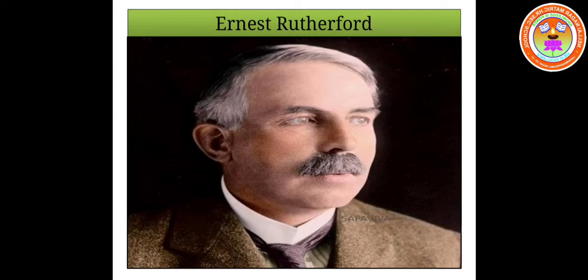This is scientist Ernest Rutherford. He is credited with the discovery of the nucleus. He is famous for his thin gold foil experiment, which is also called the alpha scattering experiment. Ernest Rutherford was a former student of the scientist J.J. Thomson.